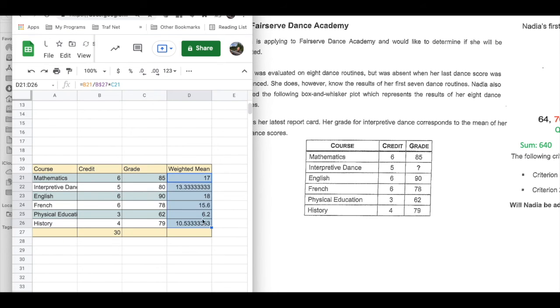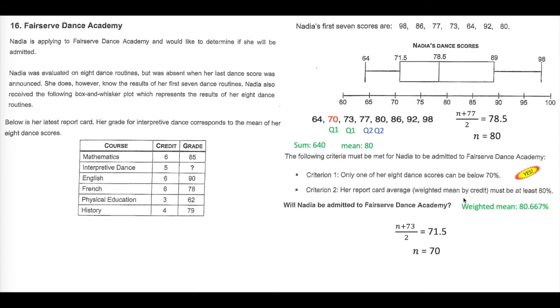Let's fill all that down. And then she gets 13.33, then 18, then 15.6, then 6.2, and 10.57. So our weighted mean is going to be the sum of all of these values, like that. And she gets 80.67 repeating. Her weighted mean is 80.66666666. It goes on forever. I've just rounded it to 3 decimal places.